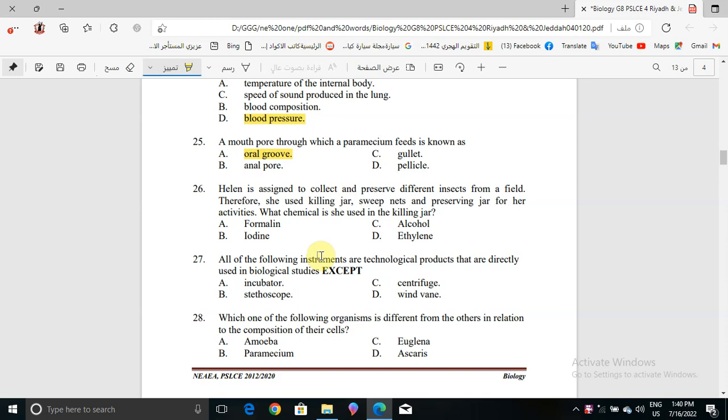Now question number 26. Helen is assigned to collect and preserve different insects from a field. Therefore, she used a killing jar, sweep nets, and a preserving jar for her activities. What chemical did she use in the killing jar? Formalin, iodine, alcohol, or ethylene? The correct answer will be alcohol.